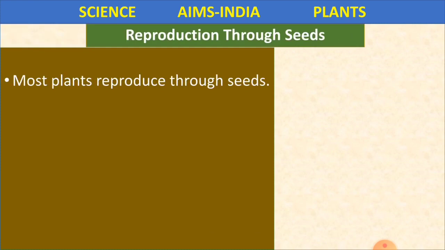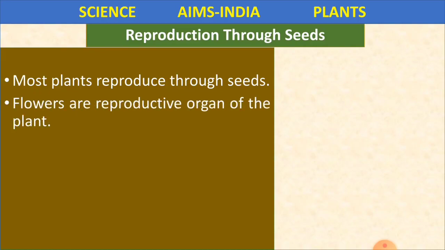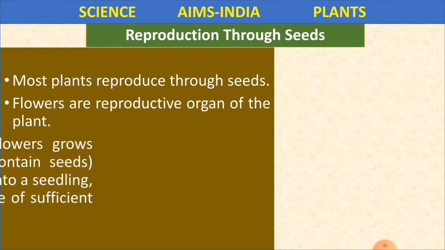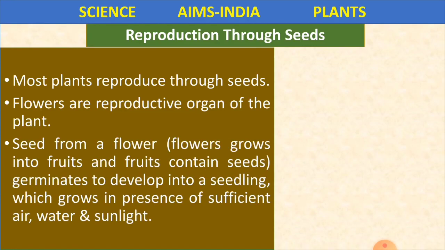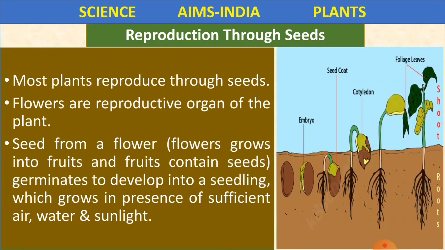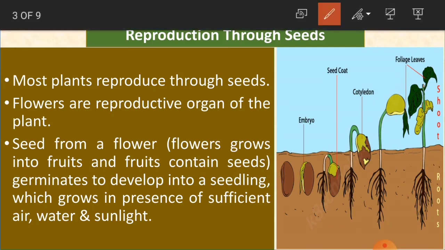So this is how reproduction takes place, and we're just going to learn about reproduction through seeds, like how through seeds the reproduction takes place in a plant. Now most plants reproduce through seeds. When we sow a seed, we'll get another new plant. And flowers are the reproductive organ of the plant. What are the reproductive organs, children, here? Flower. From flowers we get seeds. That is why we say flowers are the reproductive organ of the plant.